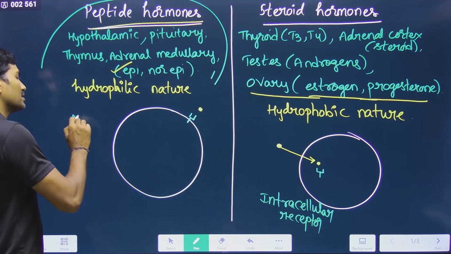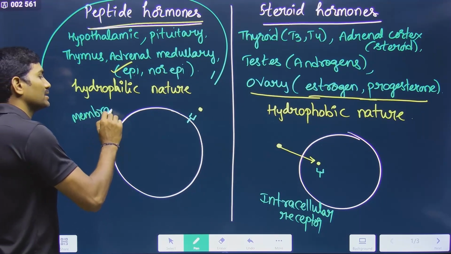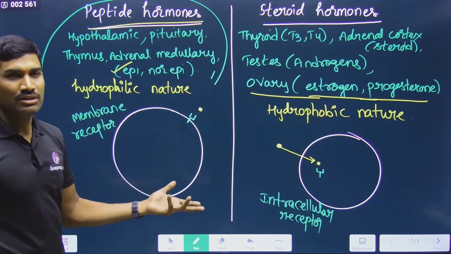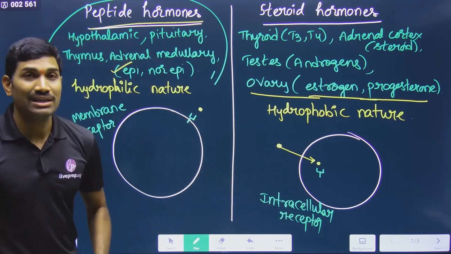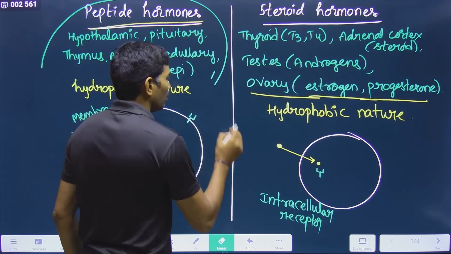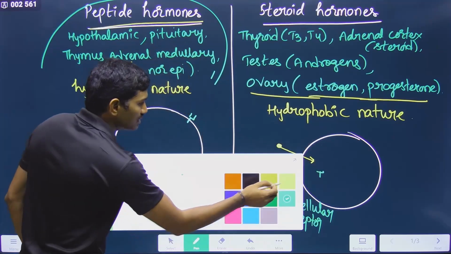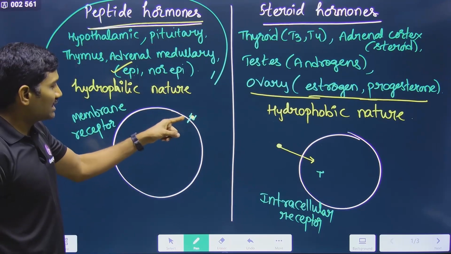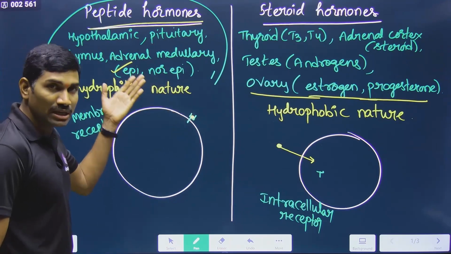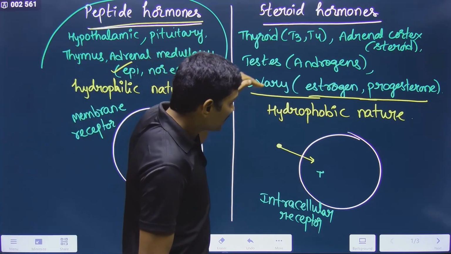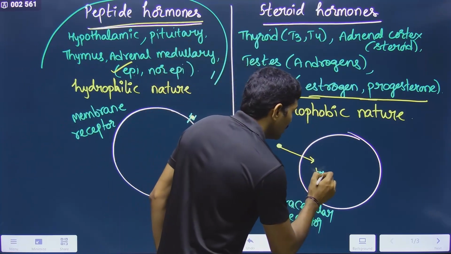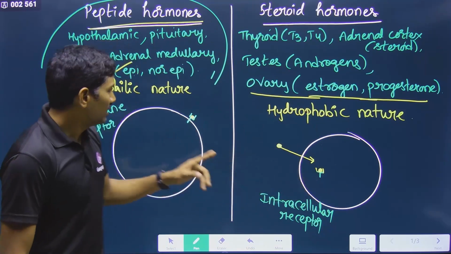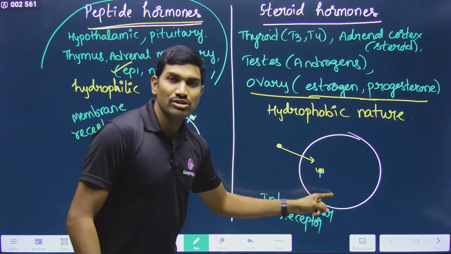But here, the membrane receptor, which membrane? The plasma membrane receptor is present. This is the basic logic. This is what you need to notice from the NCERT diagrams. Now this hormone binds to this receptor. Once the hormone is attached to the receptor, a hormone receptor complex is formed. But here the hormone enters into the cell, and inside the cell it binds with the receptor. So here also a hormone receptor complex is produced.